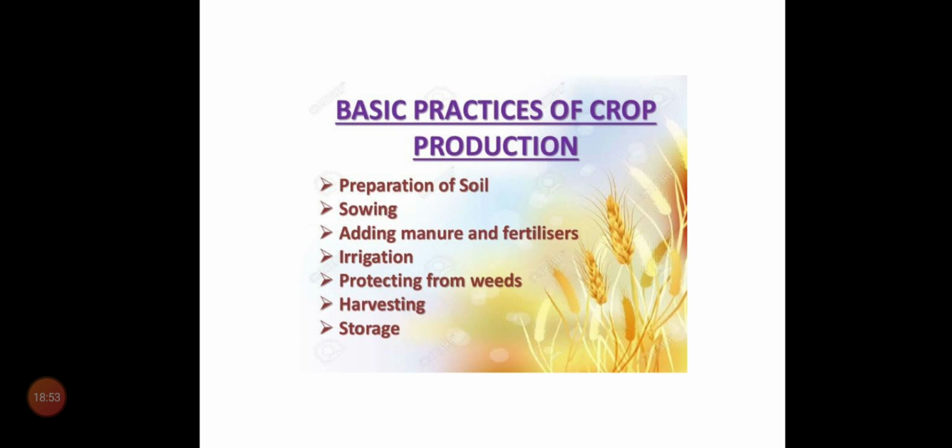Do you follow some steps in preparing coffee? First you keep a vessel on the stove and switch on the cylinder, gas stove. Then you pour some water. When the water is boiling, you add milk. After that, you add sugar and coffee powder. Then you filter it. This is one process. You have to follow this process. Then only you will get coffee.